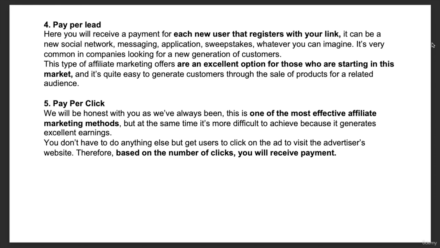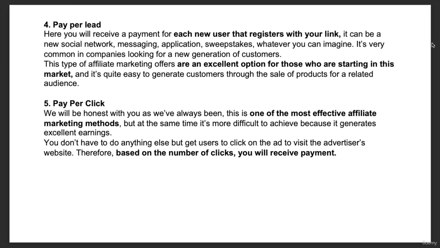Mostly you can see it in yoga or any sports activity. For example, you can see Cult Fitness. There is one program called Cult Fitness that I guess happens in India, and they have this application where you refer a friend. Using that refer link, if you download the application and you register with that link, the friend gets a commission, right? So it is also affiliate marketing. It can be a new social network, messaging application, sweepstakes, whatever you can imagine.